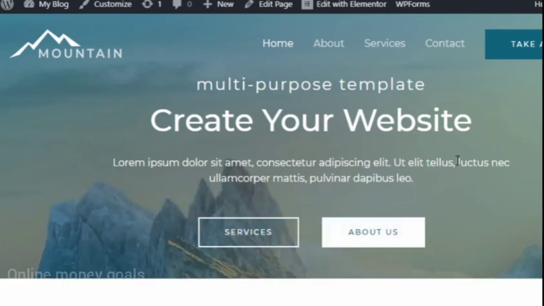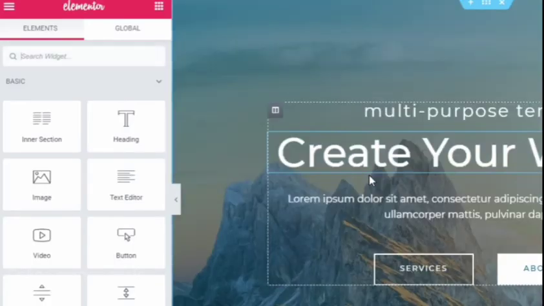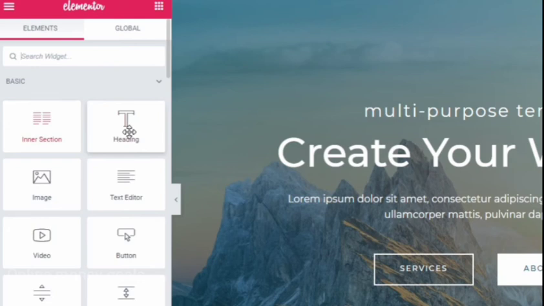I can edit everything, but one important thing I have to mention is you won't be able to edit the background images, because background images can be edited only with the pro version of Elementor. As we are using the free version, we won't be able to edit any images. We won't be able to even replace the background images. Background images will stay as they are.